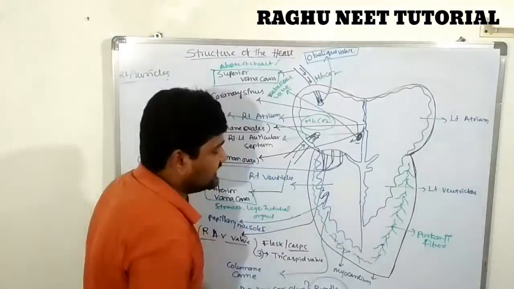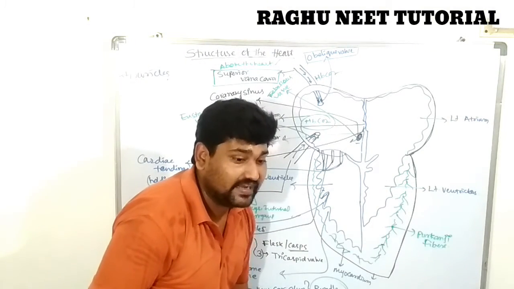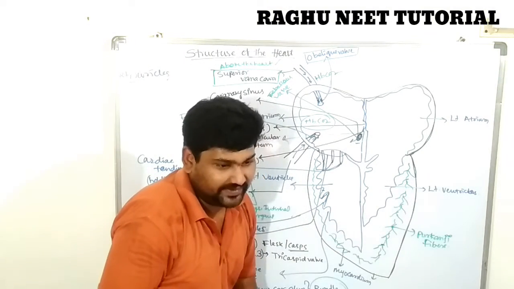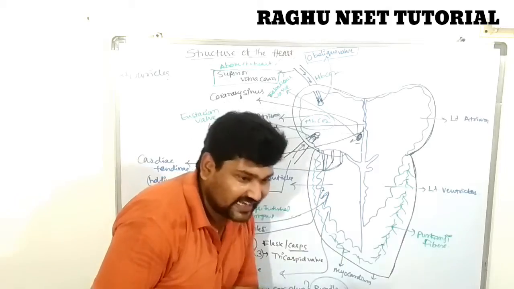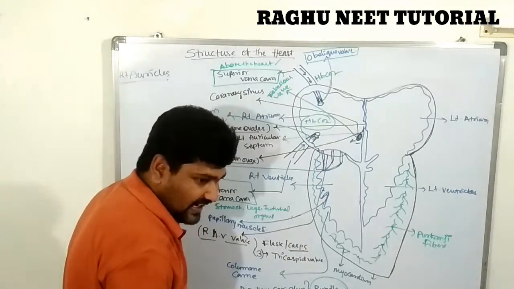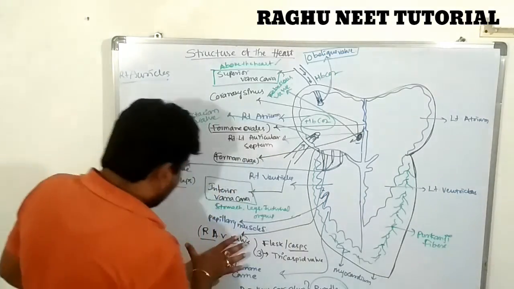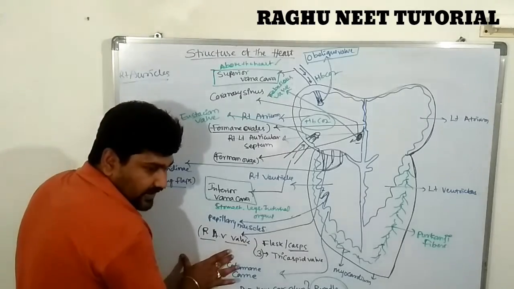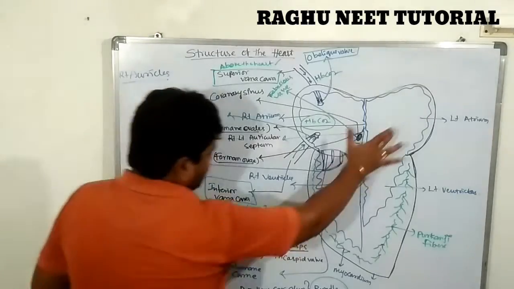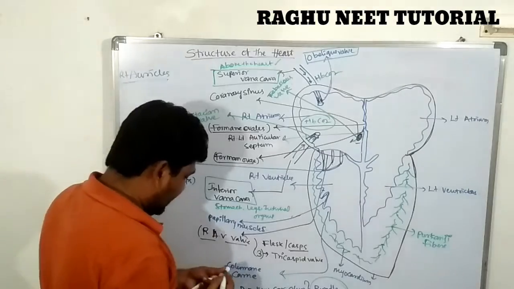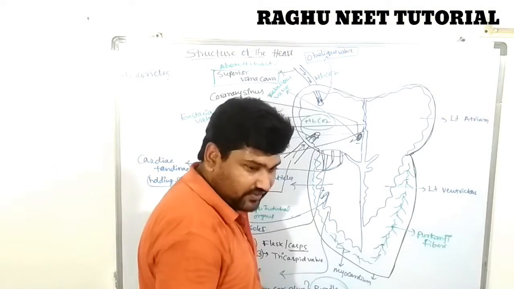So what is important? These are transporting the electrical impulse passing all over the heart for rhythmic contraction. Are you clear? Yes. This is the right auricle and right ventricle. Next we move to the left auricle and left ventricle.